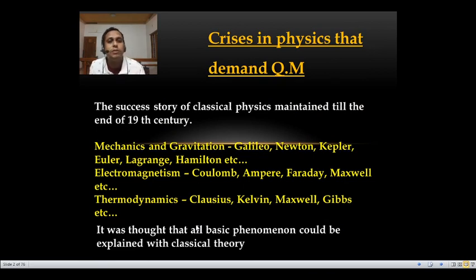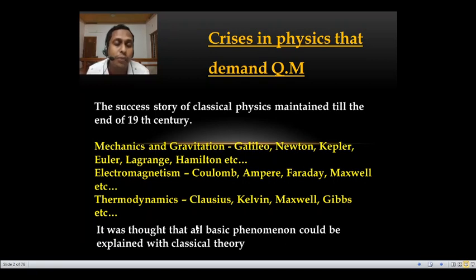First we will discuss the crisis in physics that demanded quantum mechanics, or what is the necessity of quantum mechanics, or the emergence of quantum mechanics. The success story of classical physics was maintained till the end of the 19th century. That is mechanics and gravitation, which was contributed to by the theories from Galileo, Newton, Kepler, Euler, Lagrange, Hamilton, etc. There are a lot of theories that can explain the phenomena related to mechanics and gravitation.